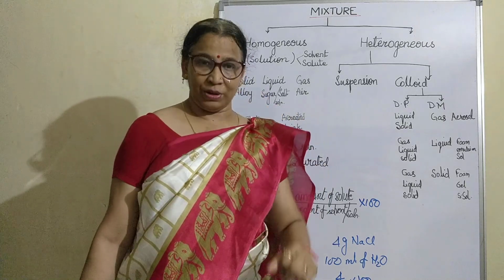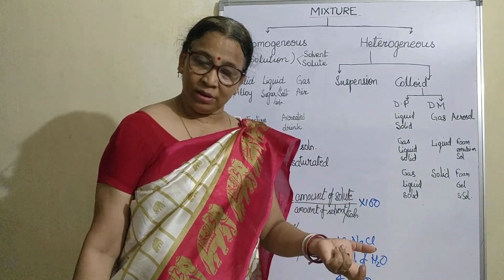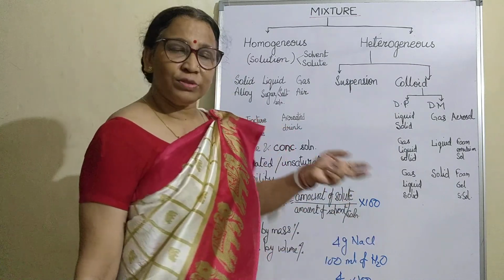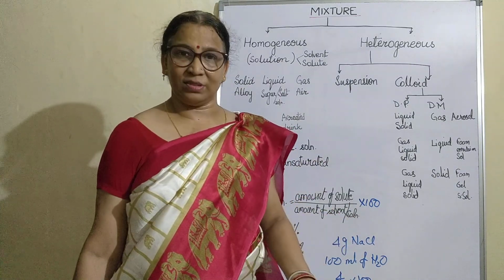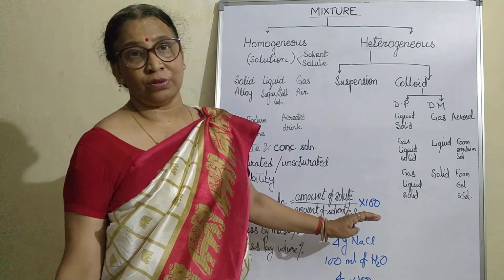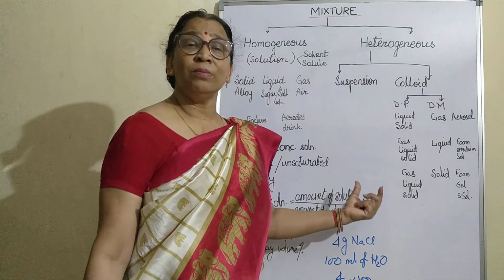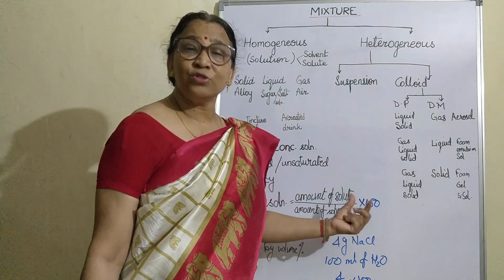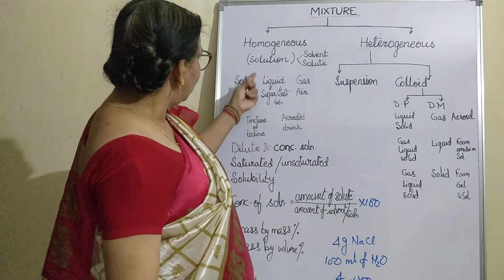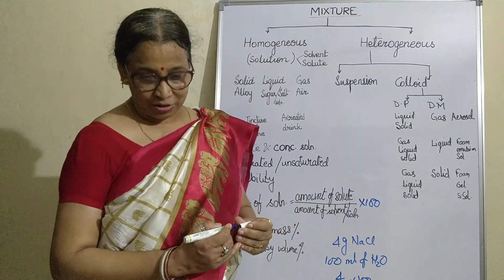If both are liquid, how much space is it occupying? They can give it in cc or in ml. Whatever they give, you are finding the volume by volume percentage. So these are the different methods to find the concentration of solution, that is, how much solute is present in the solvent or in the solution. So this is about the homogeneous mixture, which we call a solution.